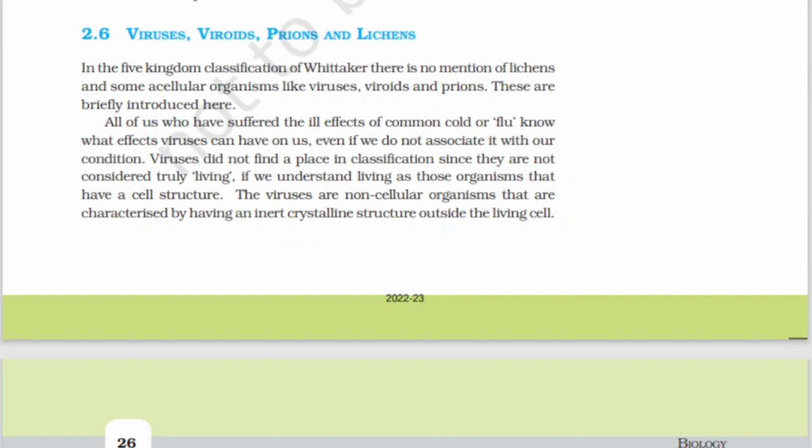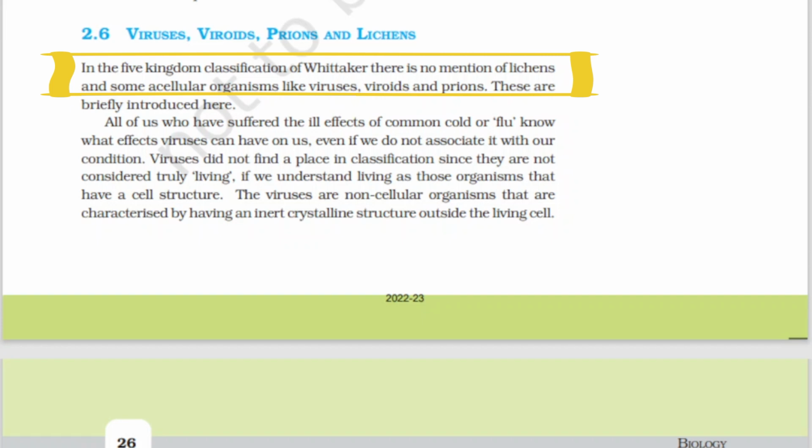Acellular means they are not truly cellular, because viruses are so small. Bacteria we consider as unicellular, but viruses are mostly acellular. These are briefly introduced here in this biological classification.